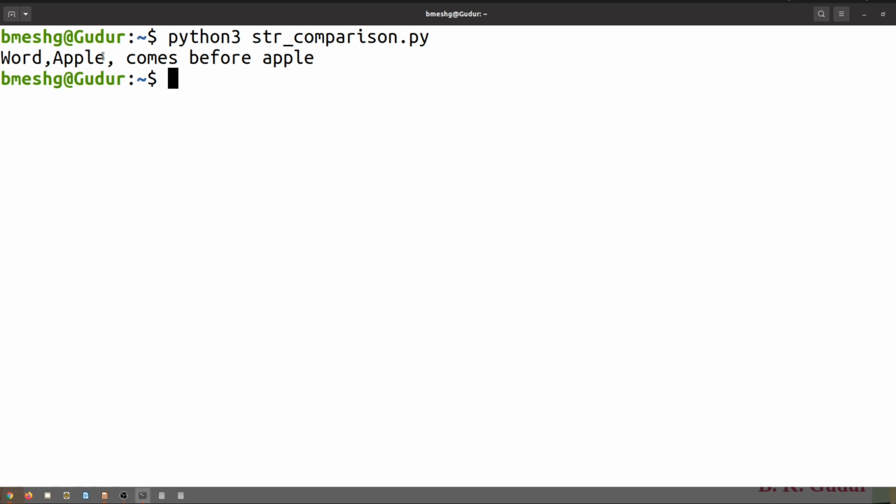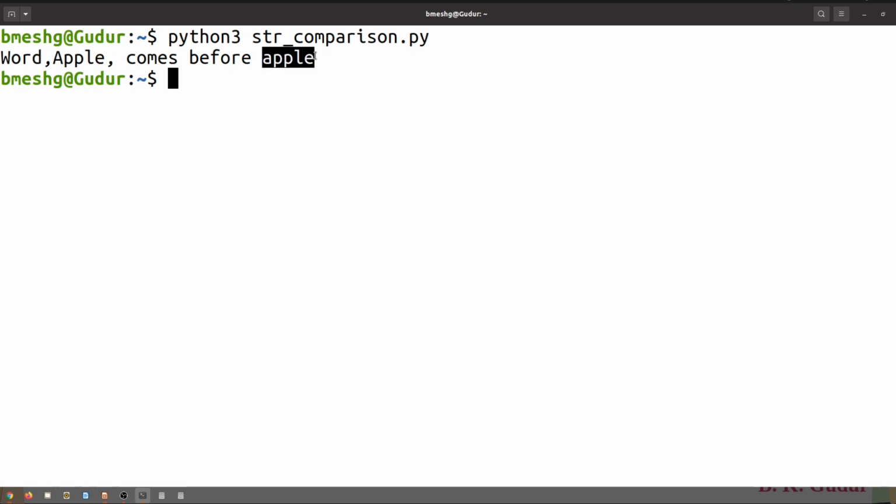Whereas in this case we are getting word apple comes before apple, but both are apple. Here also it is apple and here also it is apple, but the difference is that Python is going to treat uppercase letters and lowercase letters differently. Capital A is smaller than small a, its ASCII value is lesser, so it will appear before.